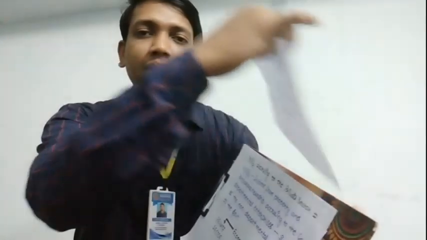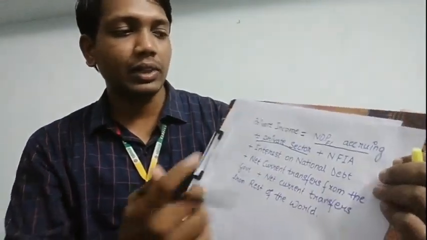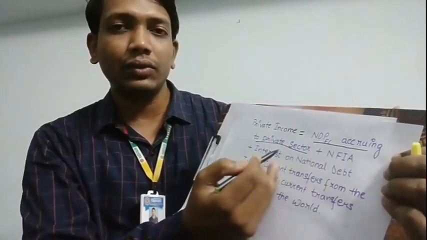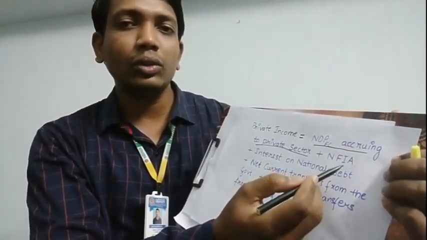Now we have already seen in the formula of the private income that NDP at FC is there. Now we need to know about NFI. NFI we have already discussed in class, and we know it is the net factor income from abroad, which is earned by the factor services provided abroad by our factors of production. So whatever we earn from abroad will have to be added to our income. So we add it to our private income.